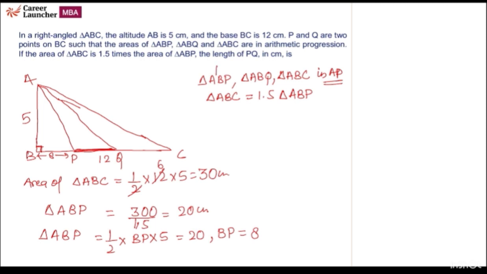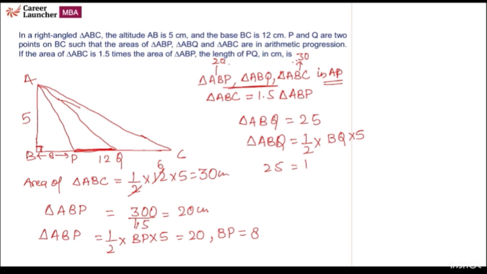This value, ABC is 30, ABP is 20, and these are in AP. So of course area of triangle ABQ is going to be 25, the middle value of these two. So area of triangle ABQ is equal to half into BQ into 5. So 25 is equal to half into BQ into 5. BQ will be equal to 10.